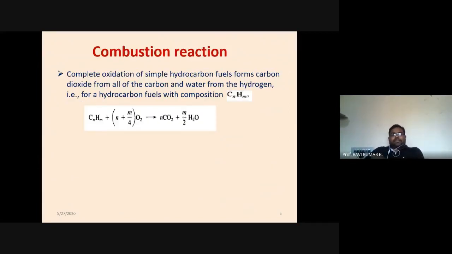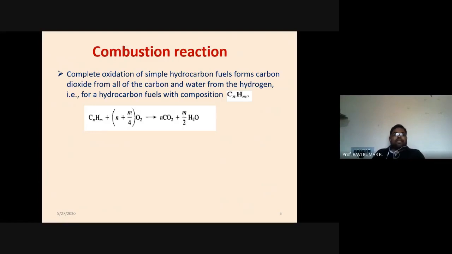So, what is the complete combustion reaction? Any hydrocarbon will have the form CnHm. They will have carbon and hydrogen bonding, which will be arranged in the form CnHm. So, when CnHm is exposed to the oxidizer, basically oxygen, there will be only oxygen in the pure oxygen case. If we are exposing the same fuel to air, it will have two components, nitrogen and oxygen.